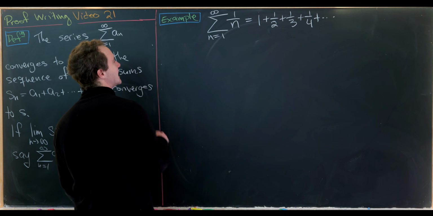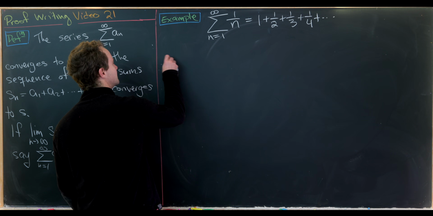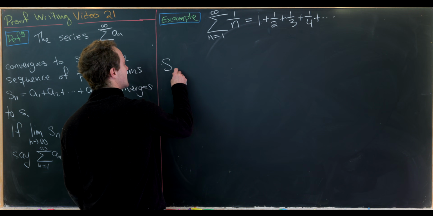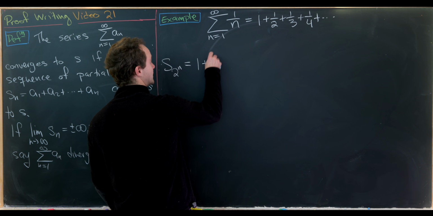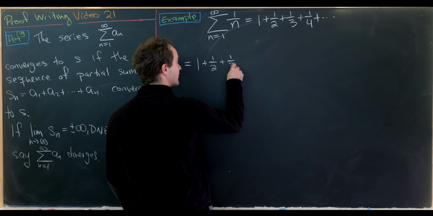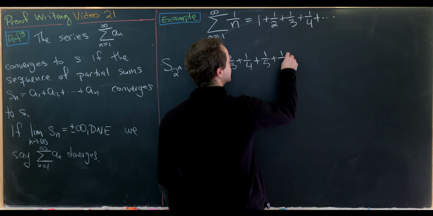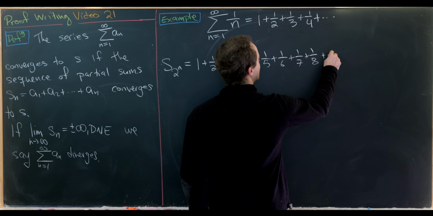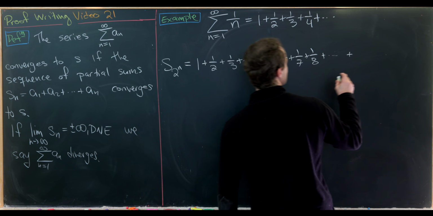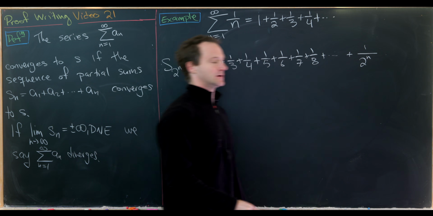Instead of taking the nth partial sum, we'll take the 2 to the nth power partial sum. So let's see, s sub 2 to the n will be 1 plus 1/2 plus 1/3 plus 1/4 plus 1/5 plus 1/6 plus 1/7 plus 1/8, and like I said, ending way out here at 1 over 2 to the n.